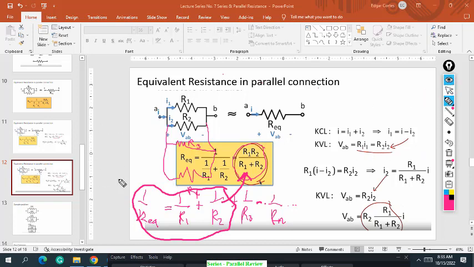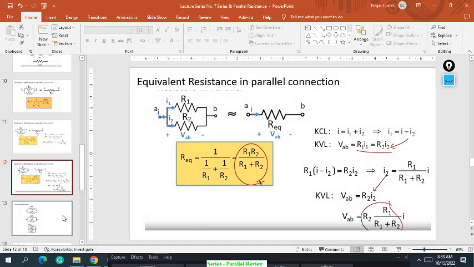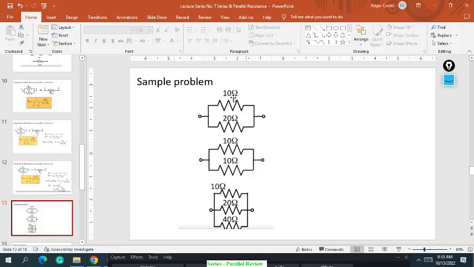So questions, clarifications on the derivations of the formula? So I guess not, no? So let's have some examples for the parallel circuit. Okay, let's move on to the next slide. So for example here, sample problem, let's say we have this schematic diagram of a parallel circuit.